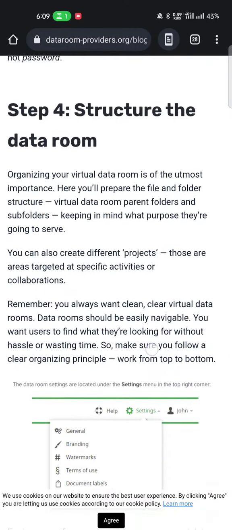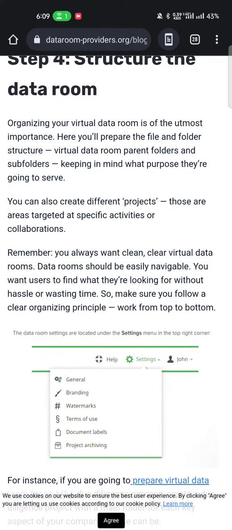Structure the virtual data room. Structure of virtual data room. Organize your virtual data room to almost